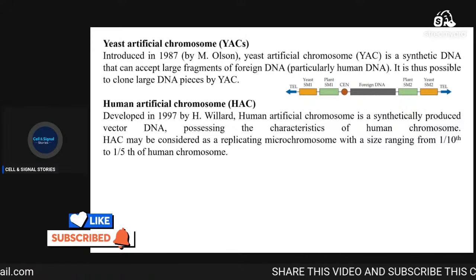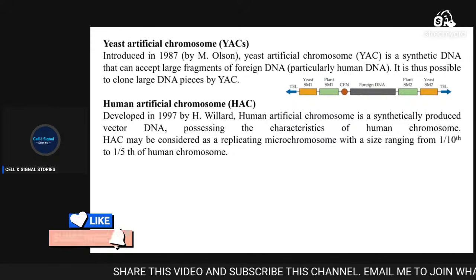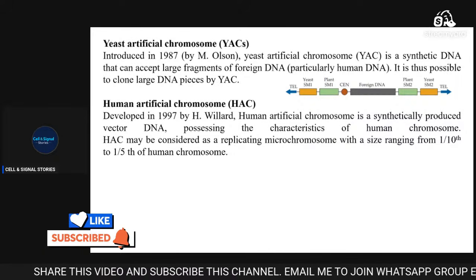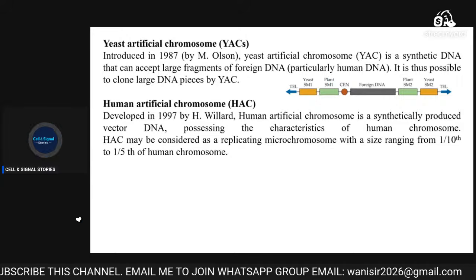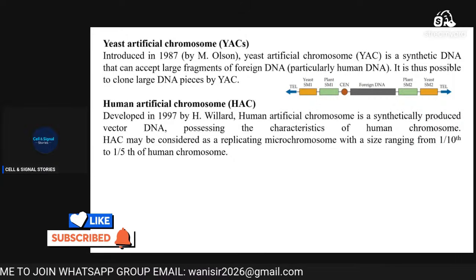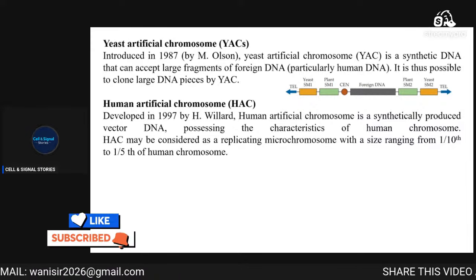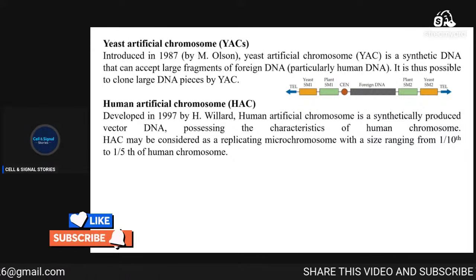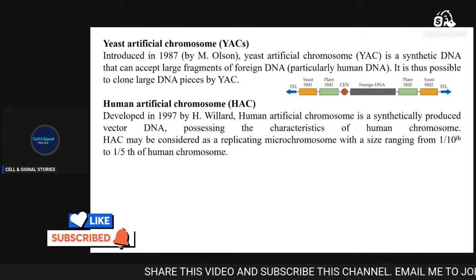Now, another type of chromosome is the human artificial chromosome, which was developed in 1997 by William Willard. The human artificial chromosome is synthetically produced. Yeast artificial chromosome is also synthetically produced. It is a vector DNA possessing the characteristics of human chromosome.